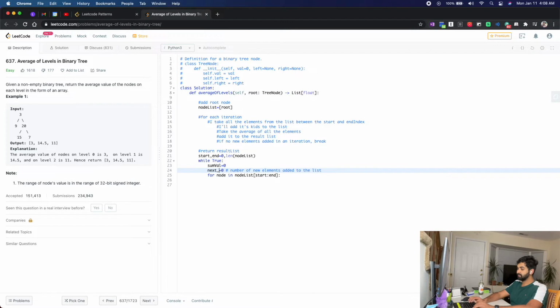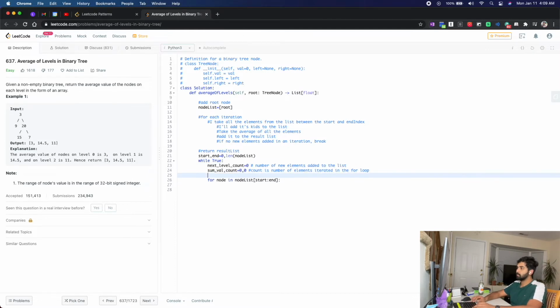Let's try the Python style. Next level count, sum val, and I have a count. Count is the number of elements that are there in this particular level. Okay, it's a little confusing at the moment. Number of elements added to the list is next level count, and sum val is 0. Count is the number of elements iterated in the for loop.